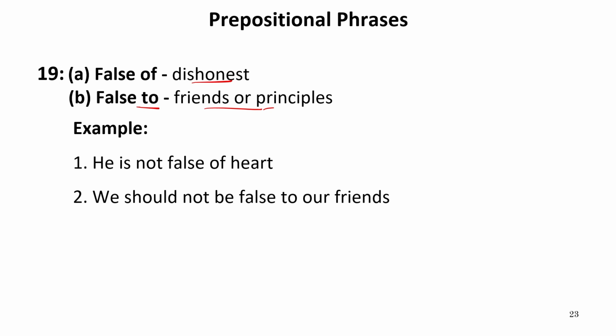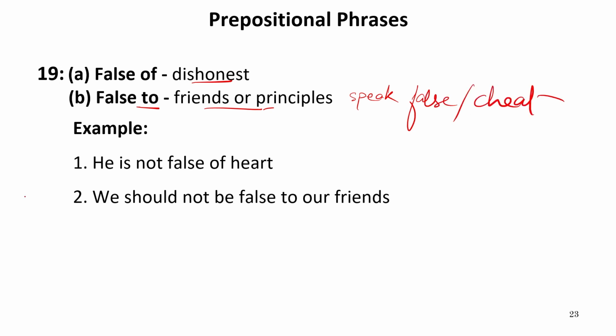For example, he is not false of heart. Not false of heart, it means he's not dishonest. We should not be false to our friends. False to our friends, it means we should not cheat our friends, or we should not speak false to our friends. Speak false or cheat to our friends.